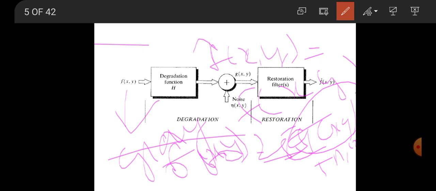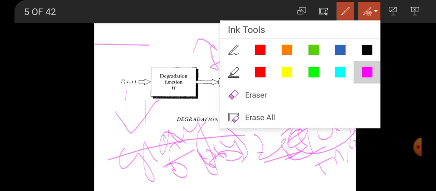Why do we say that this is 0 to 255? Because the grayscale image value varies from 0 to 255. 0 is defined for dark images, and 255 represents bright images. So bright means it represents 1 and dark means it represents 0. So that is what we are applying here as f of x comma y.